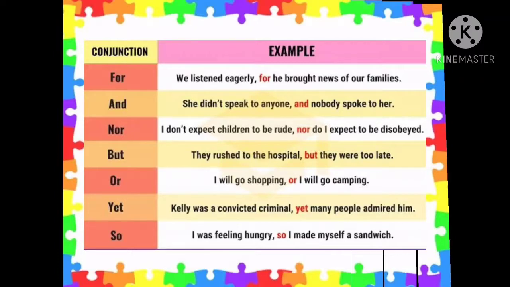So in this sentence, the word so is a conjunction. So students, in all these sentences, the words for, and, nor, but, or, yet, and so are examples of conjunctions. Similarly, there are other words which also act as conjunctions. For example, after, till, as, if, since, though, unless, until, while, etc.